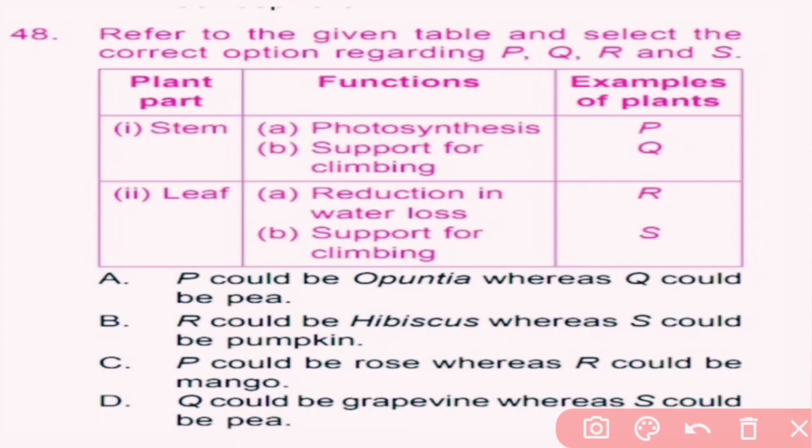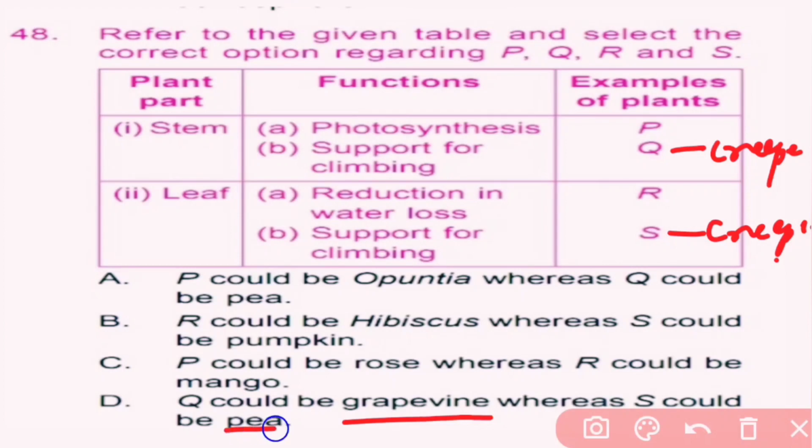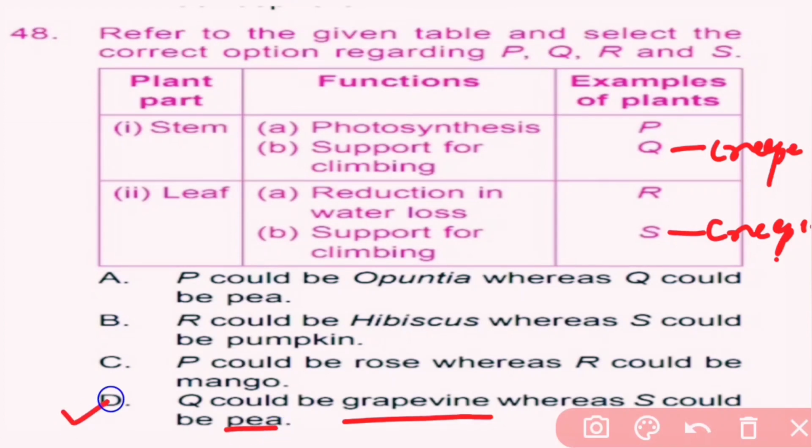Here the plant part stem has functions photosynthesis and B support for climbing. And the plant part leaf, option A reproduction and water loss and B support for climbing. So here Q will be a creeper and S can be a creeper. So here in option D, Q could be a grapevine, which is a creeper, whereas S could be P, which is also a creeper. So here D is the correct answer.